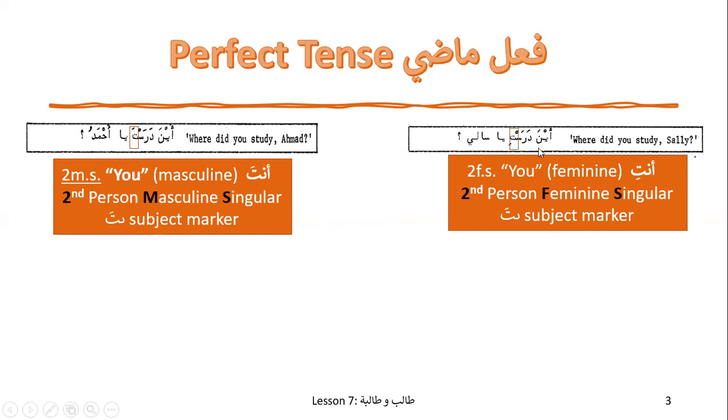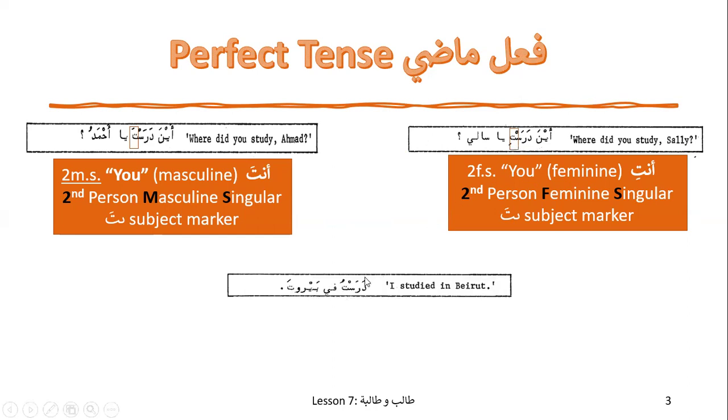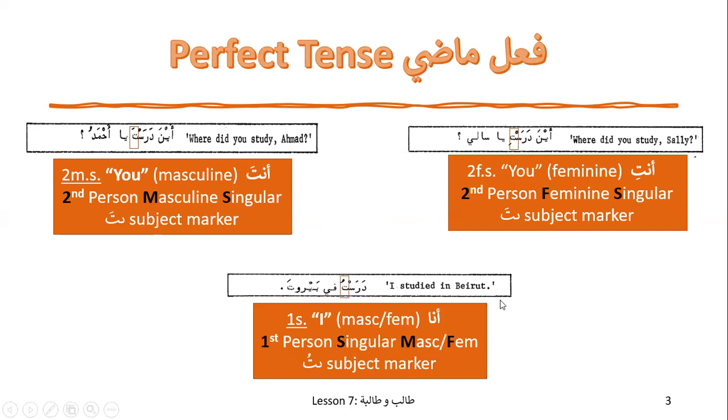Here, if you see Darastu fi Beirut, I studied in Beirut. So this subject marker tu, when it comes with fi'l madi, will represent first person singular. It can be masculine or feminine. Ana is the pronoun for that, and this is the subject marker.